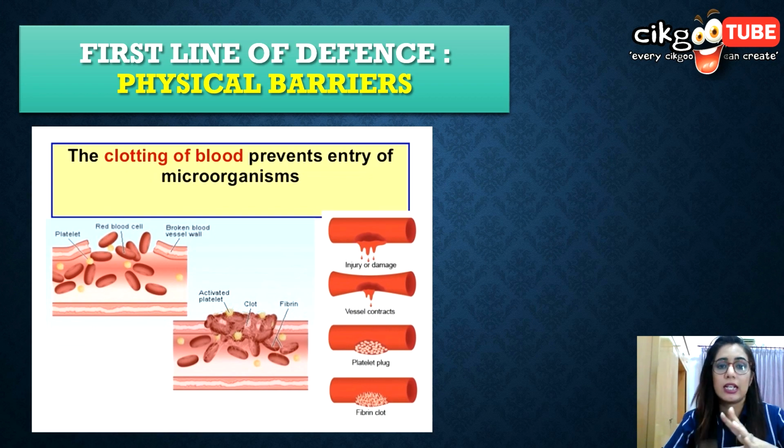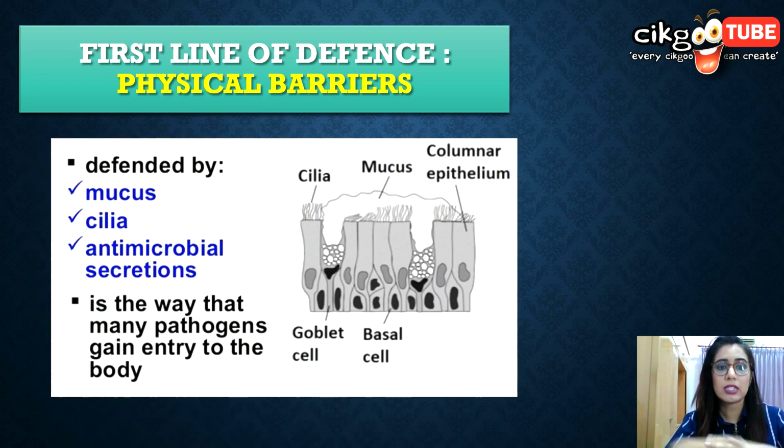Next is mucus, cilia, and antimicrobial secretion. They all come together. It's the way where many pathogens gain entry to the body. This mucous membrane is found in, for example, the respiratory tract, digestive tract, and urinary or reproductive tract. All these mucous membranes in these tracts function as a physical barrier towards the entry of microorganisms into the body.